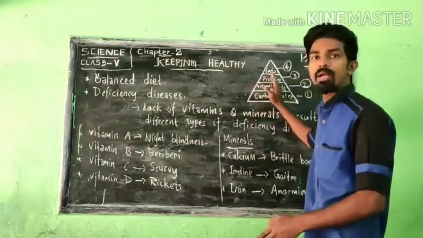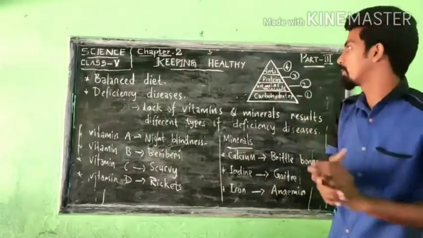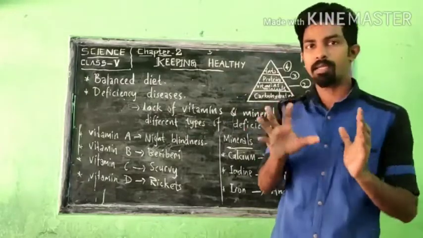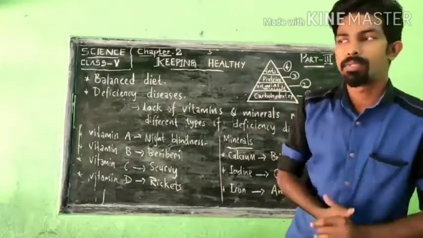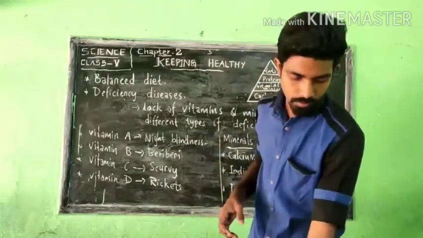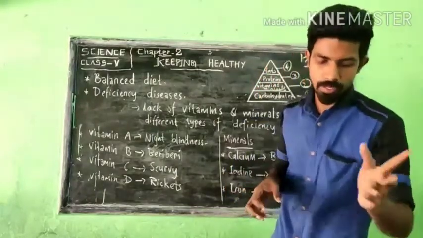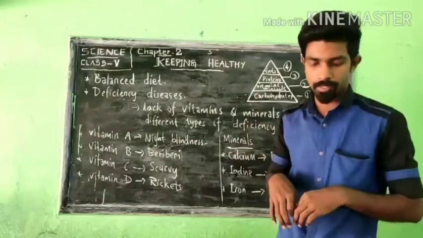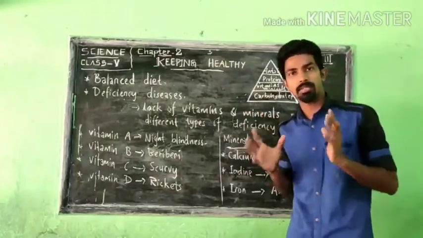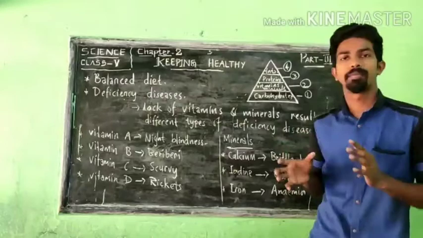We should not avoid proteins from the food, or concentrate on a particular type of food which includes only fat. We should not do that; combining everything, all the nutrients must be included in the food which we eat. We must take a balanced diet that contains food from each food group in the right amount. So a balanced diet is a diet that provides our human body with all the essential nutrients in the right amount, what our body needs. That must be included in all types of food which we eat.